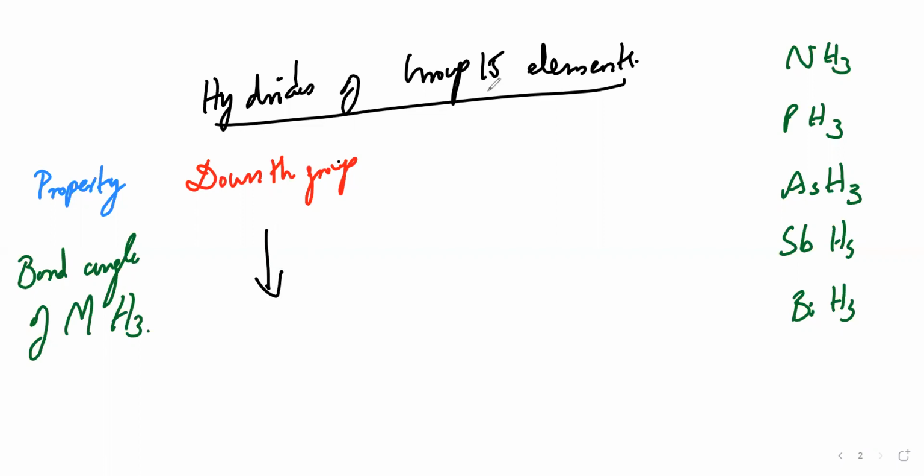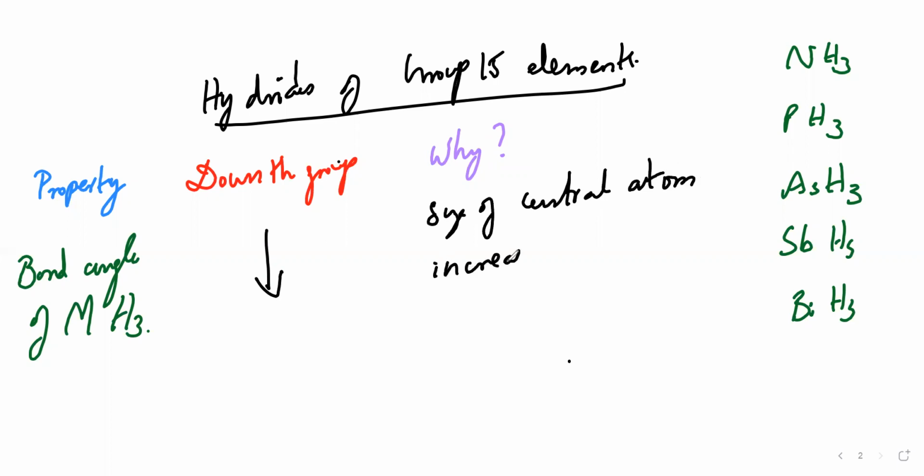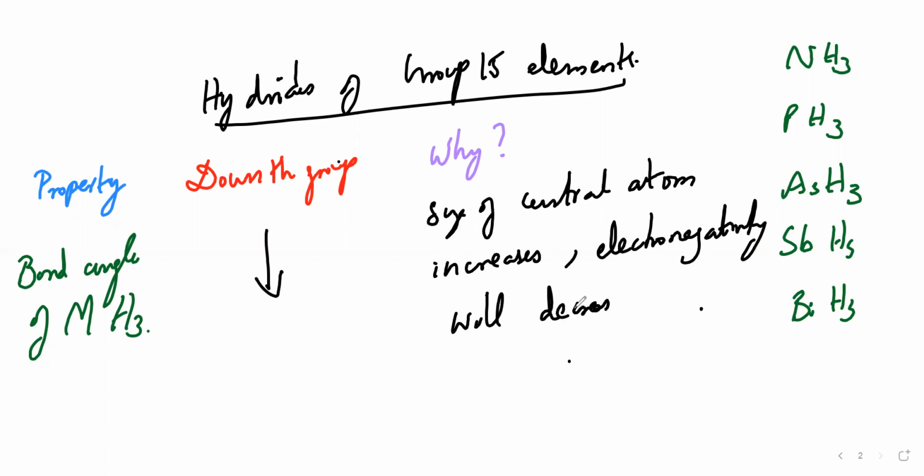Then why does it decrease? Because down the group, what happens? Size of the central atom increases. So if size is increasing, obviously electronegativity will decrease. Then if electronegativity is decreasing, then the repulsion of bond pair and lone pair.